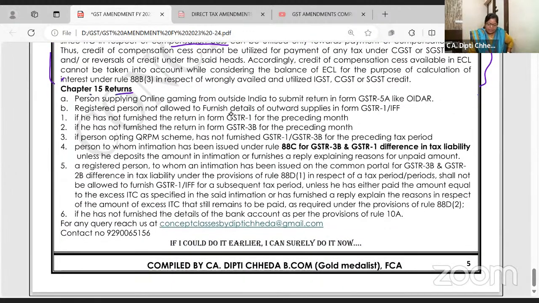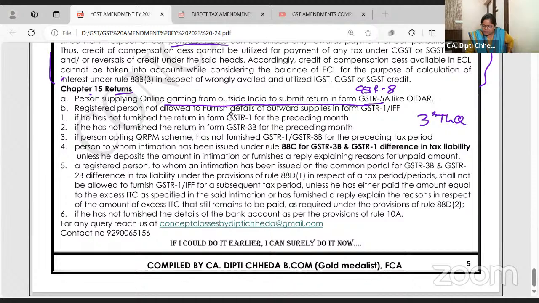Last one now, returns. Person supplying online gaming from outside India should also file GSTR 5A return. Even GSTR 8 आ गया है TDS TCS के लिए. आपका GSTR का टेबल है ना, 2 returns have been added. Online gaming GSTR 5A like OIDAR and GSTR 8 by TDS TCS.